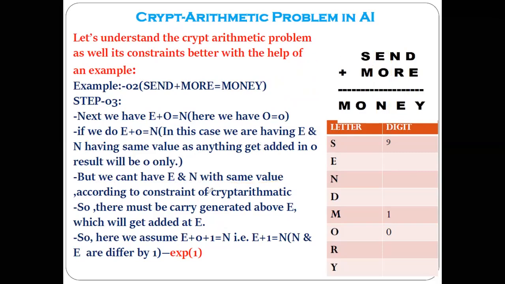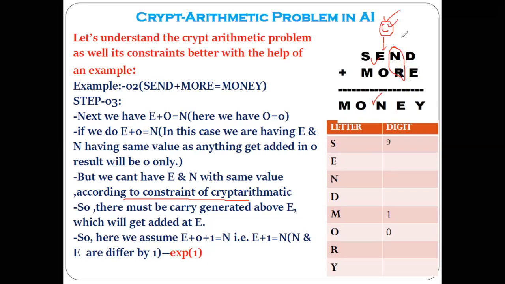Understood? So, according to the constraint of cryptarithmetic, there must be a carry generated here over the E. Only when the carry is generated here can we have different values for E and N. Otherwise, we will have the same value for E and N. So we are sure here that carry must be generated over the E. When the carry can be generated over the E by adding these numbers, if its addition is equal to 10 or more than 10, then only carry can be generated over the E.